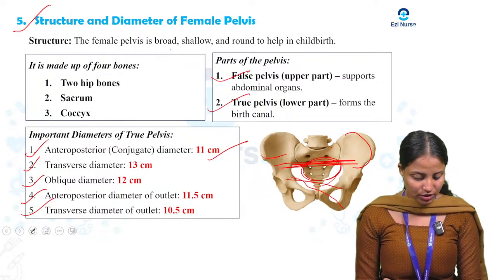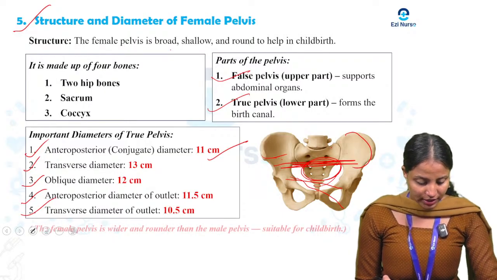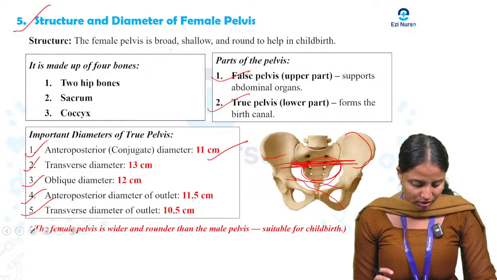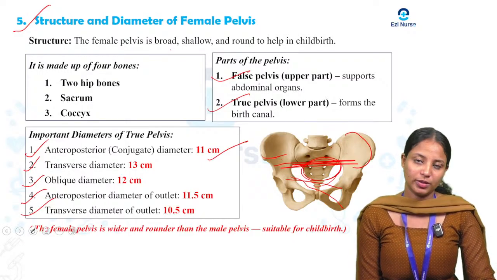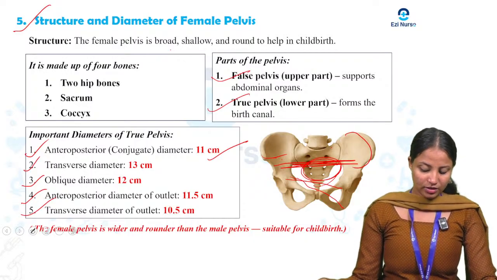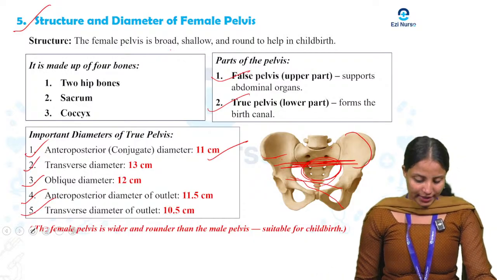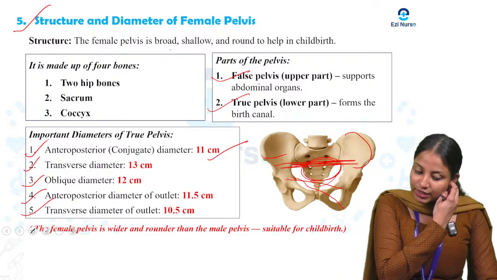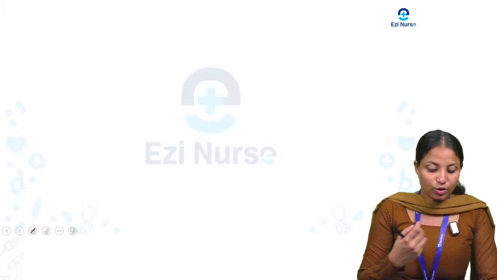It is 10.5 centimeters. Okay, so next we can say that the female pelvis is wider, rounder and shallower than the male pelvis. It helps in childbirth. So that's why the female pelvis will be wider than the male one. I think that it is understood by you, and we can go for the next one.